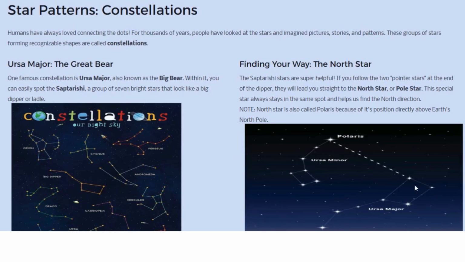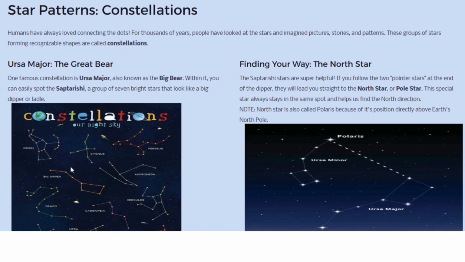See, if we connect the dots, there are patterns. There are shapes that are visible. These patterns of stars are known as constellations. A constellation is nothing but a group of stars forming a concrete pattern.